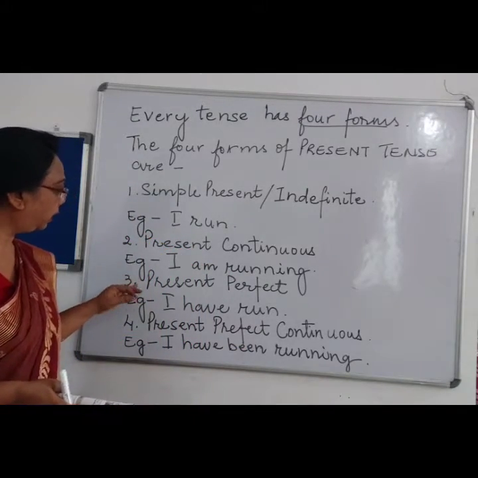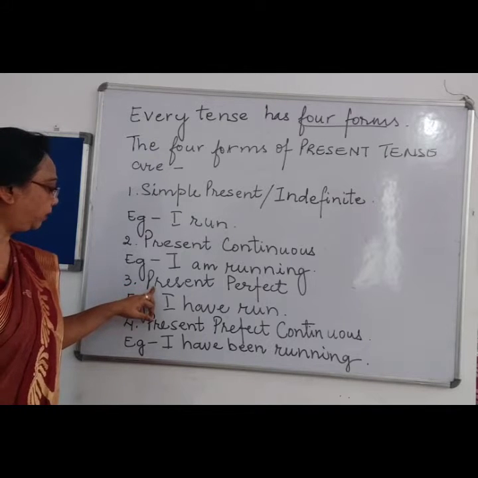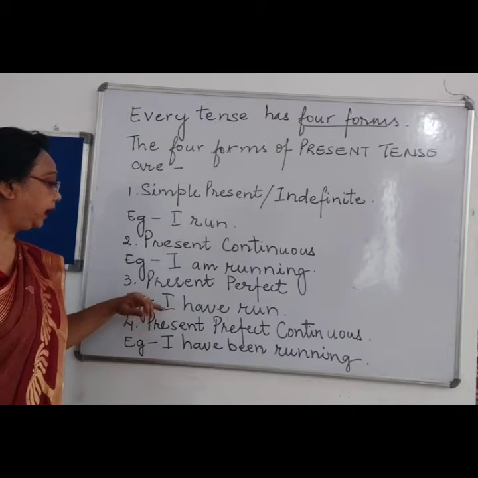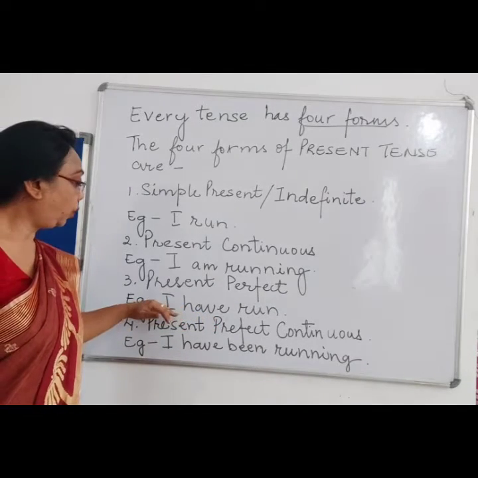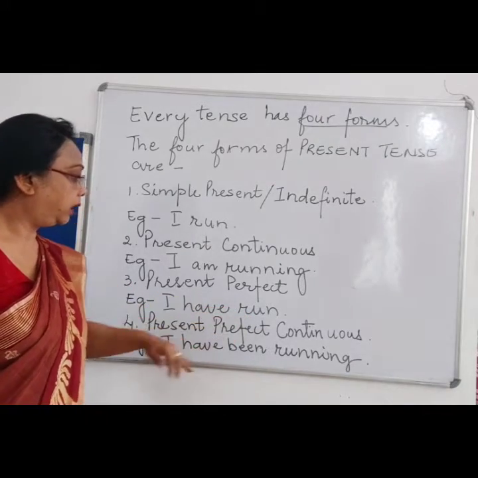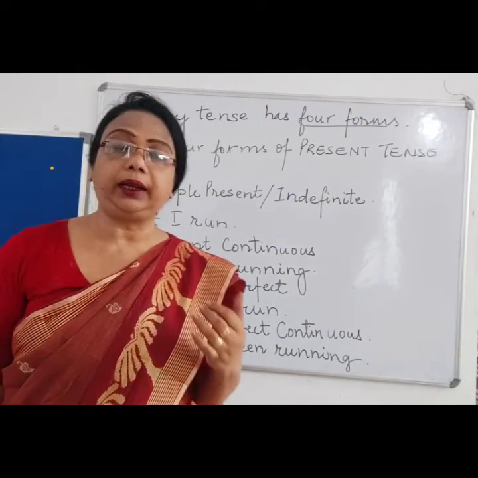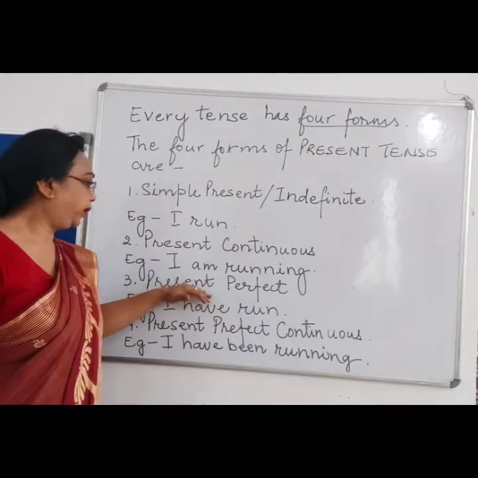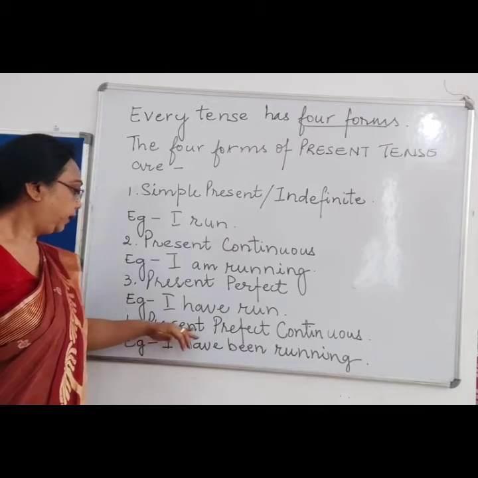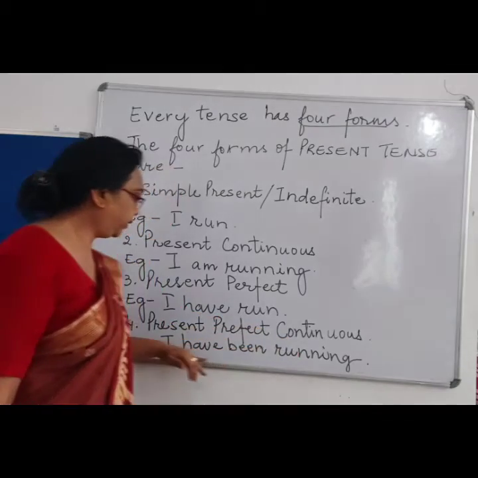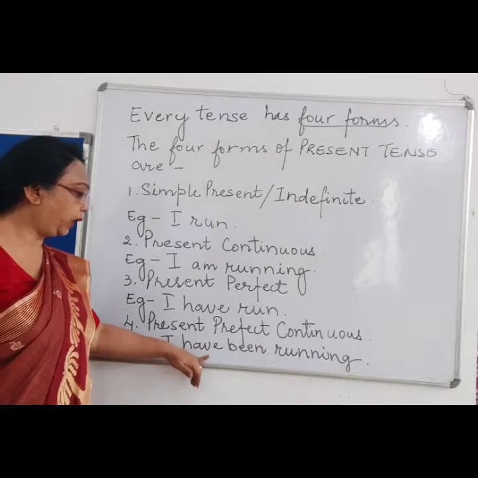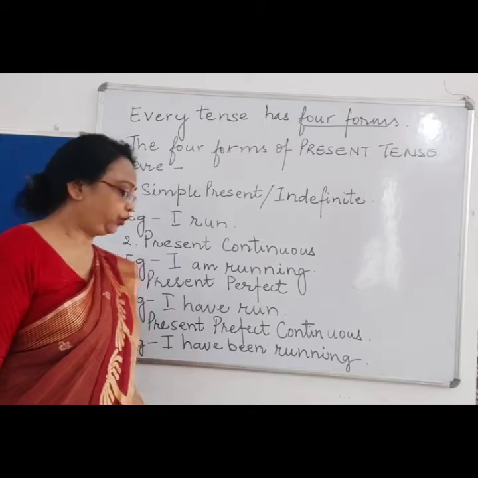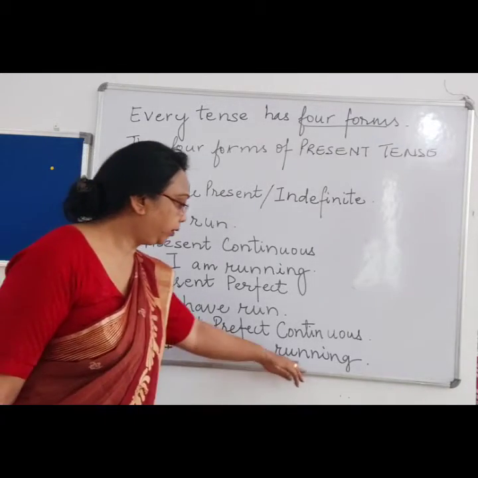Now over here, the third form is present perfect tense. Present perfect tense has have. So I have run. It is indicating that I have already done the running. So it is present perfect tense. Now present perfect continuous. In present perfect continuous, we have to add have plus been plus the verb with ing. So I have been running.